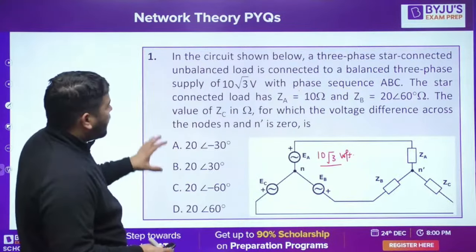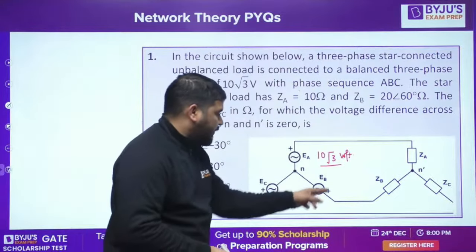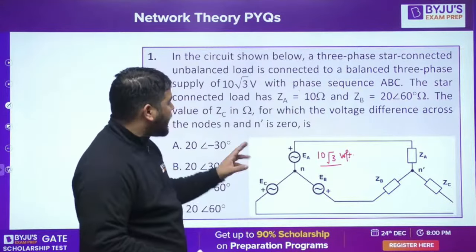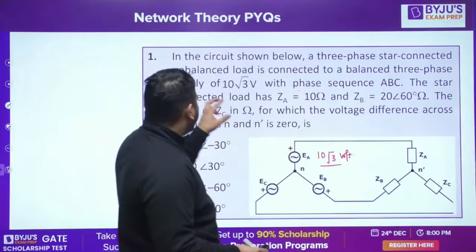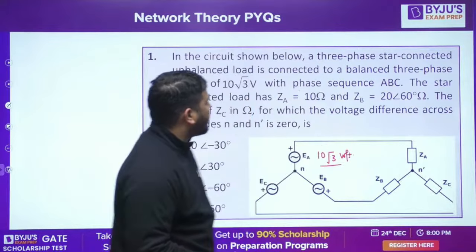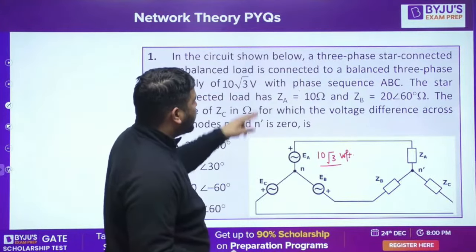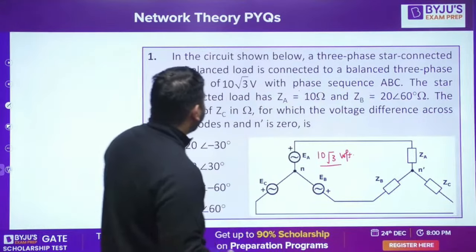So for EE and IN student, please be focused. In this question, 3-phase source is balanced and the phase sequence is ABC. It is given that the RMS value of the source voltage is 10√3. Balanced 3-phase supply of 10√3 volt with phase sequence ABC.